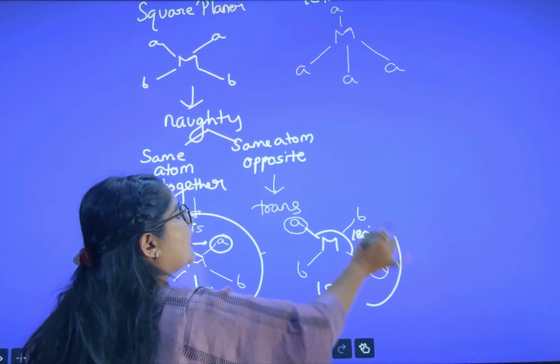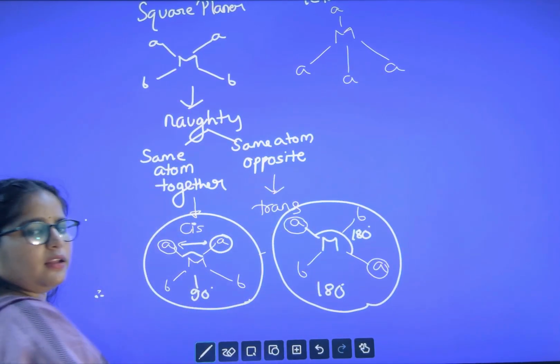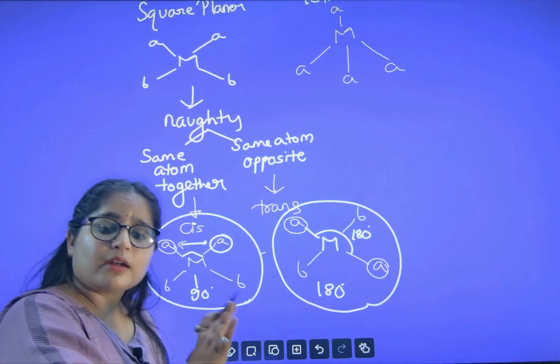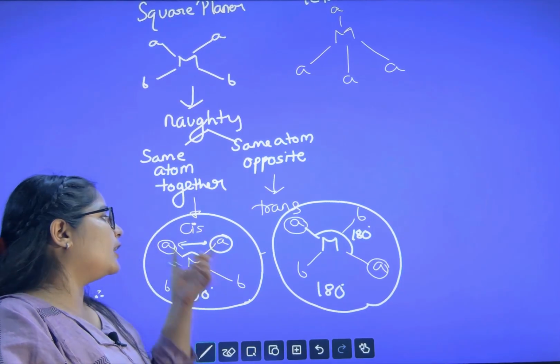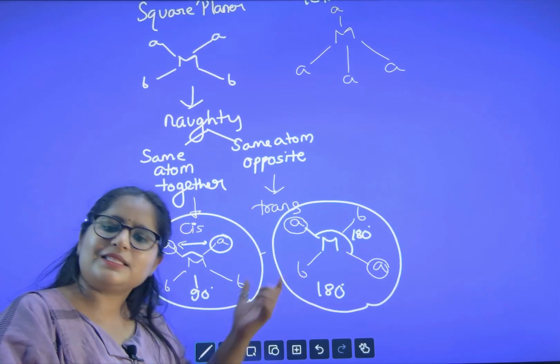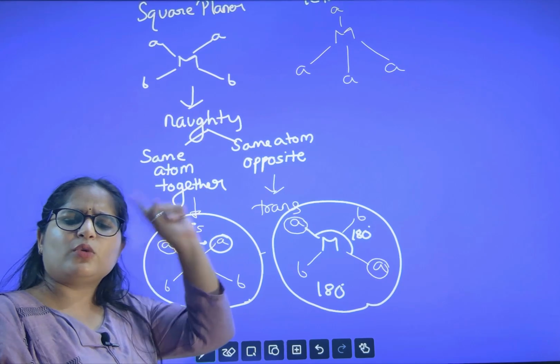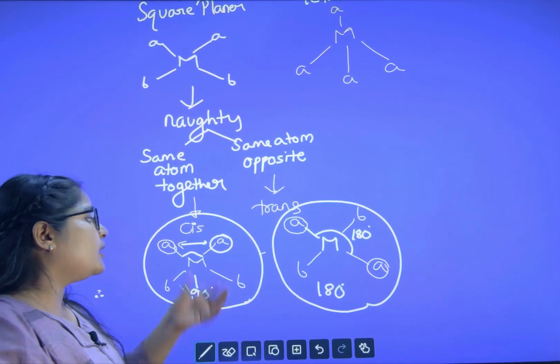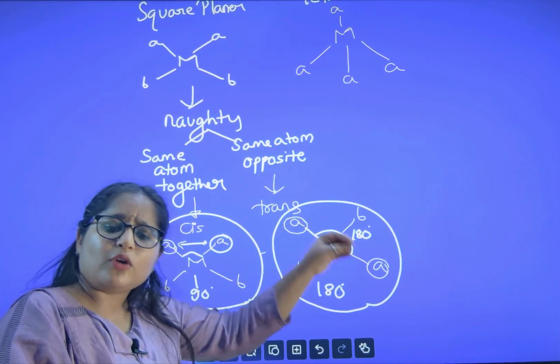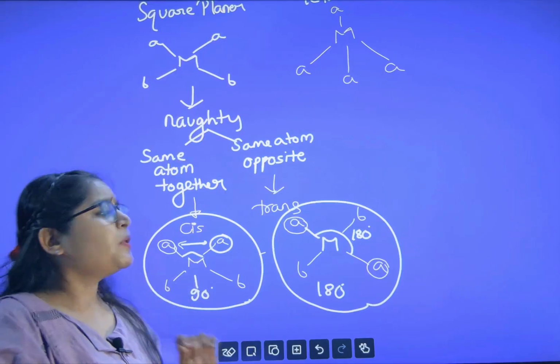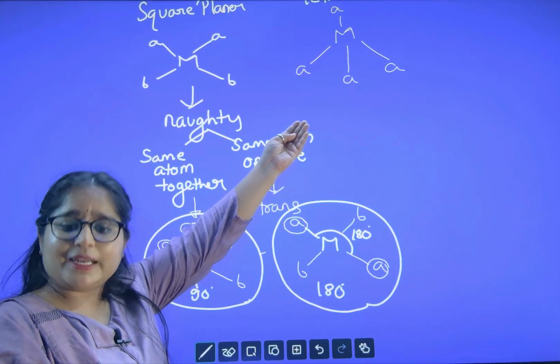So when they make 180 degrees, we call them trans isomer. When they are together, we call them cis isomer. So remember only one word: cis is like togetherness, trans is like oppositeness. That's all. Now let us take care of tetrahedral also.